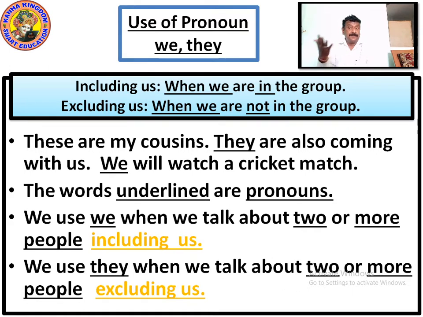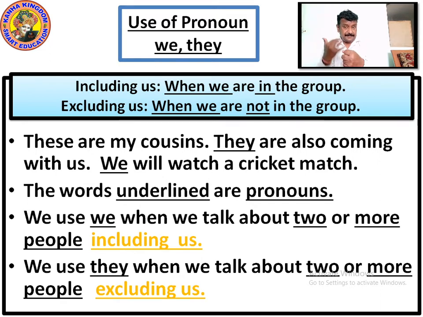Means we are not in the group. They are coming. We will watch a cricket match. We means I am also there, including me. When we talk about we, including us, I am also there. Means if you are Rajesh, you are also there and your friends will also come. So that is we. They means two or more people are joining you.